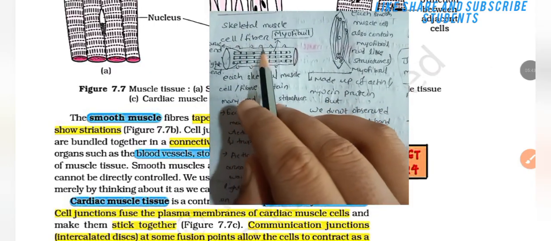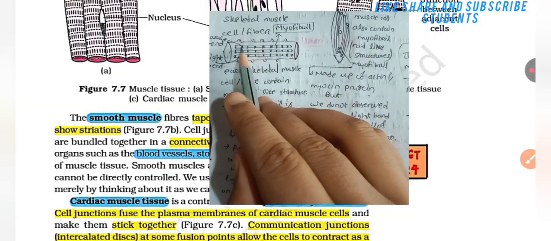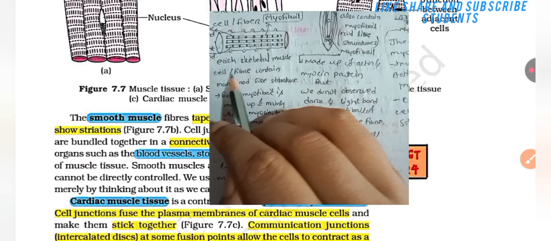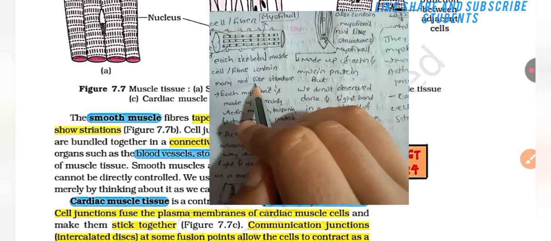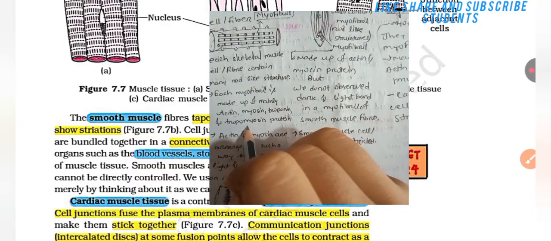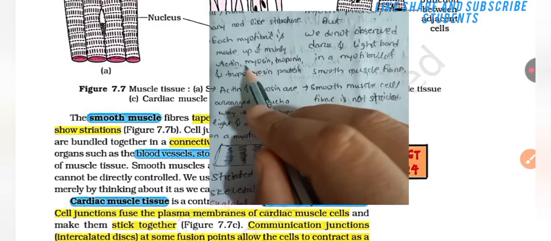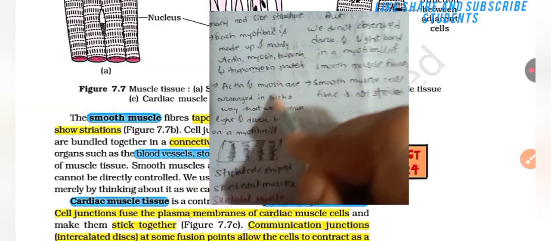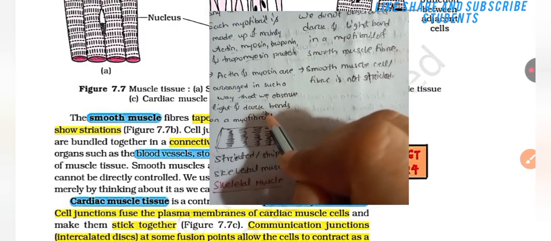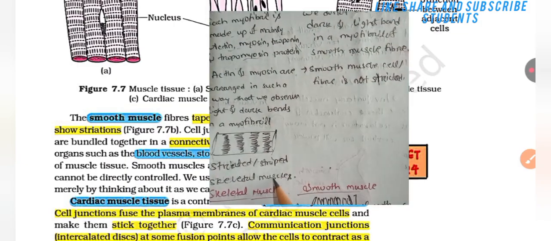Skeletal muscle cells or fibers are present. Here the myofibril is present. The black dots are the dark band and the white gap is the light band. Each skeletal muscle cell or fiber contains many rod-like structures. Each myofibril is made up of mainly actin, myosin, and tropomyosin protein. Actin and myosin are arranged in such a way that we observe light and dark bands on a myofibril. Striated or striped skeletal muscles are present.